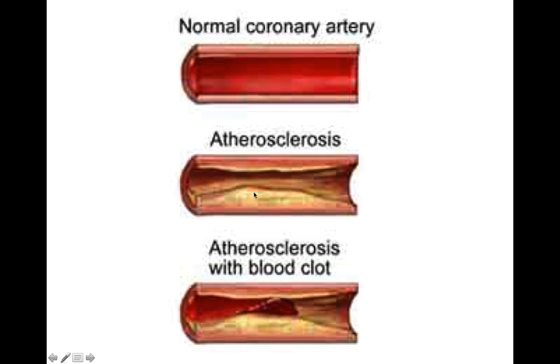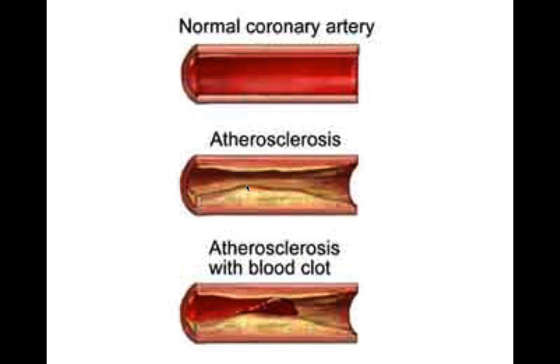That will lead to formation of an atheromatous plaque in the blood vessel. When there is formation of this plaque, it will cause reduced blood supply to the concerned organ. In this case, it is the heart, because it's a disease of the coronary blood vessels. Now, whenever the patient exerts himself, or whenever he is under stress, that will lead to typical anginal chest pain. There are three characteristics of typical anginal chest pain: it is substernal chest pain or discomfort, it gets aggravated on exertion, and the third is it gets relieved with rest or nitrates. So these are the three typical characteristics of chest pain.